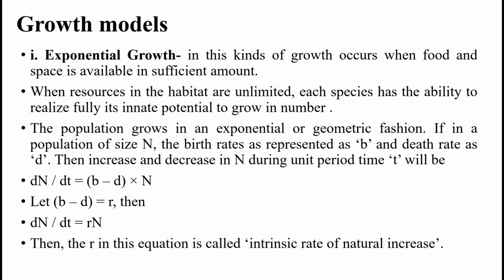If population size is N, the birth rate is represented by b and death rate d, then the increase or decrease in N during unit period of time t will be dN/dt = (b - d) x N. Let b - d = r, a constant, then dN/dt = rN, where r in this equation is called the intrinsic rate of natural increase. So in exponential growth, the organisms show unlimited growth because they have unlimited food and sufficient space to live.